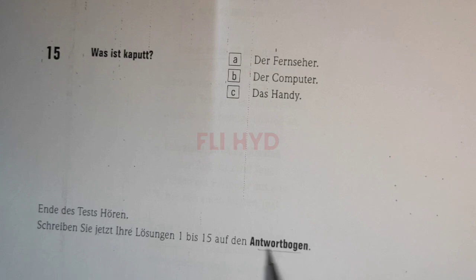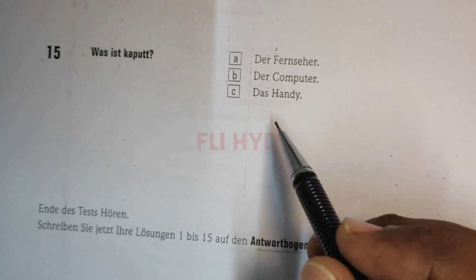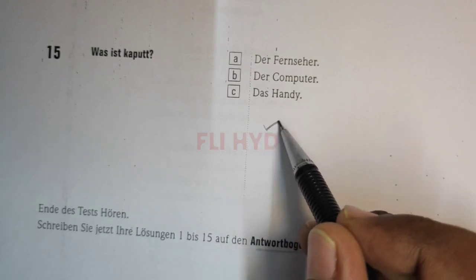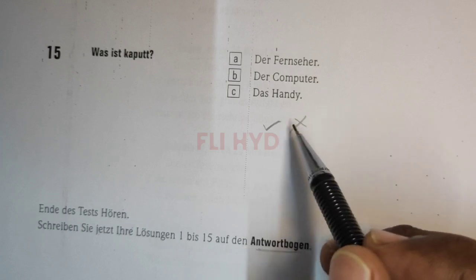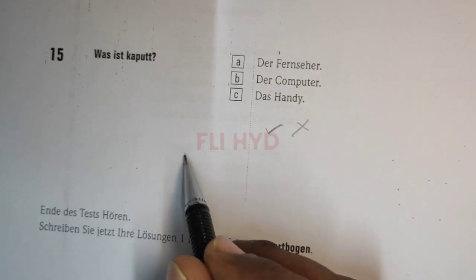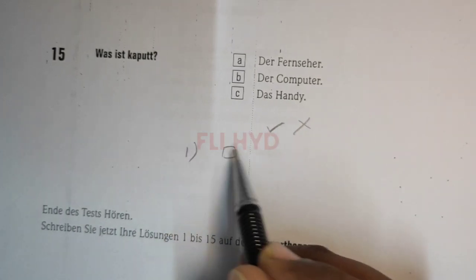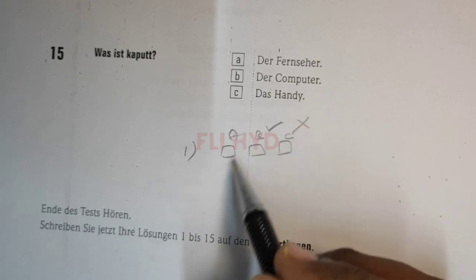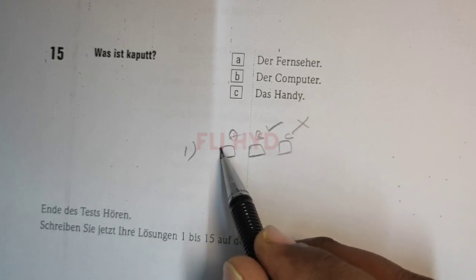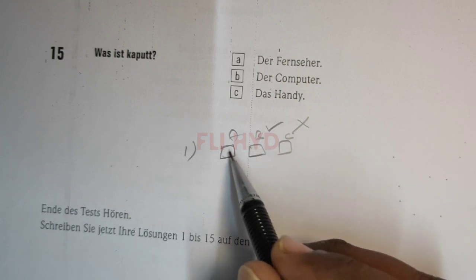You will be provided an answer sheet, the Antwortbogen, and you have to write your answers in the answer sheet. Normally in English we have a habit from childhood of writing the right answer out, but in German that is not the way we are supposed to write our answers. For example, for question 1, options A, B or C will be given. In German, especially when you're writing this Goethe exam, the correct answer we tick like this.